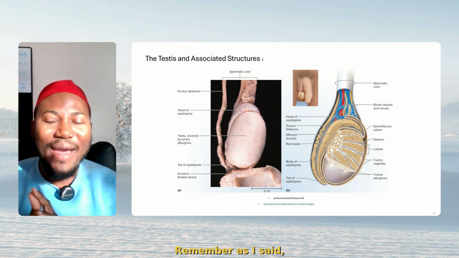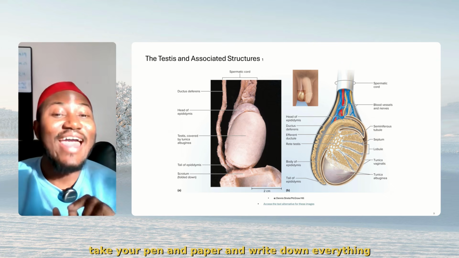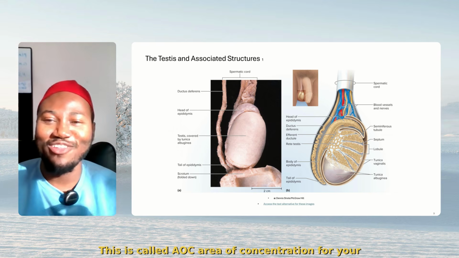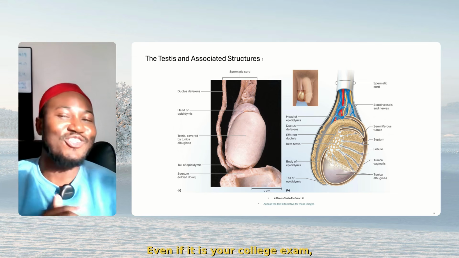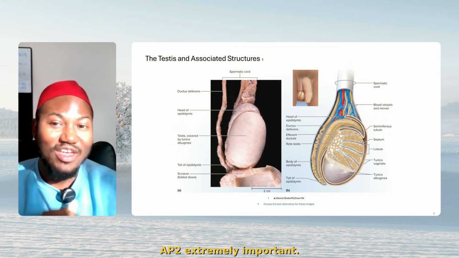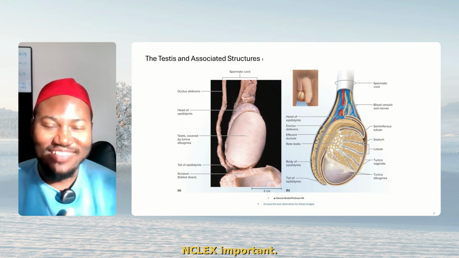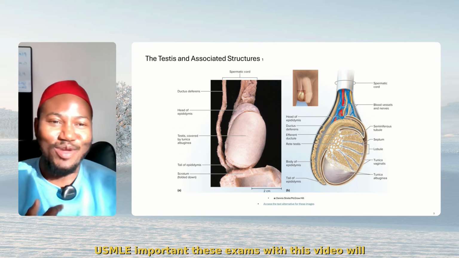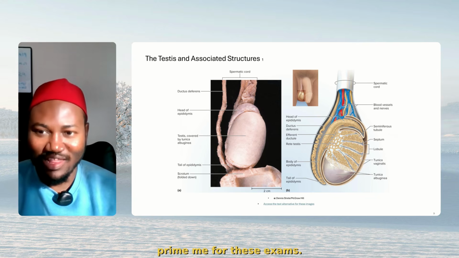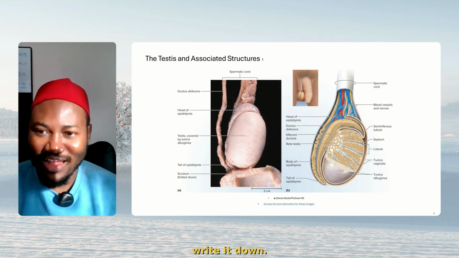All right? Remember, as I said, take your pen and paper and write down everything I've mentioned. This is called AOC, area of concentration, for your exam. Even if it is your college exam, your biology college exam, it's very important. That's your AP1, AP2, extremely important. NCLEX, important. USMLE, important. This video will prime you for these exams. Take your pen and paper, write it down.